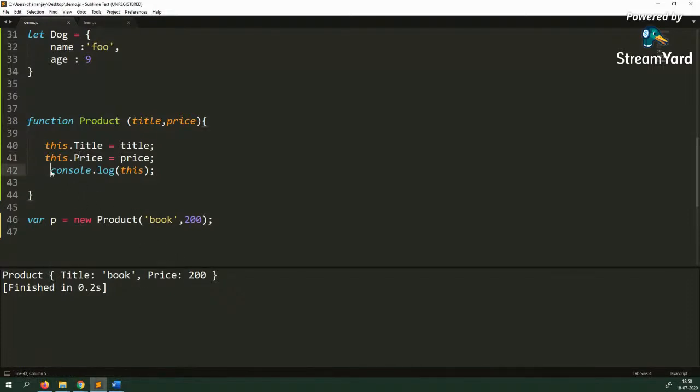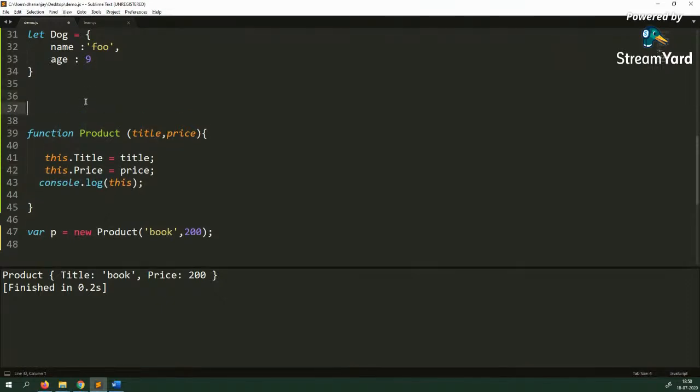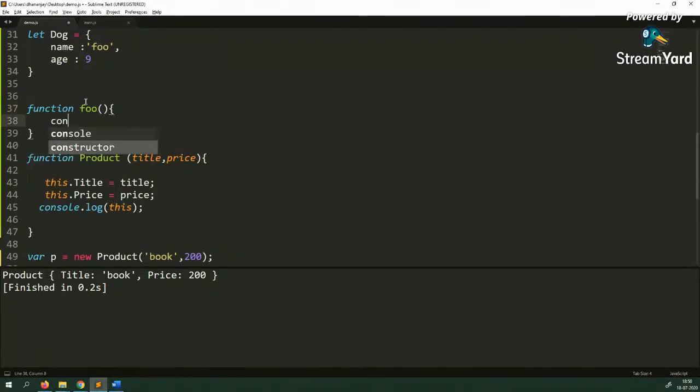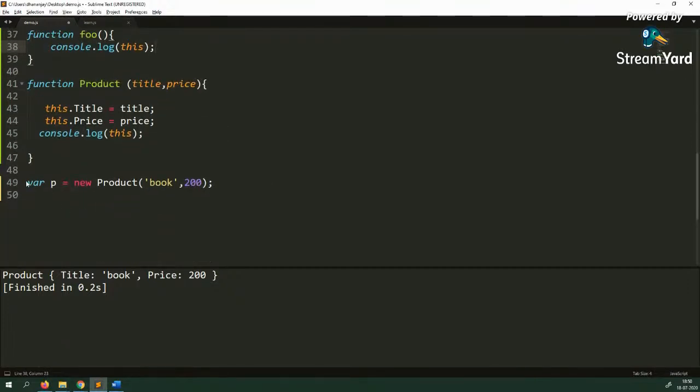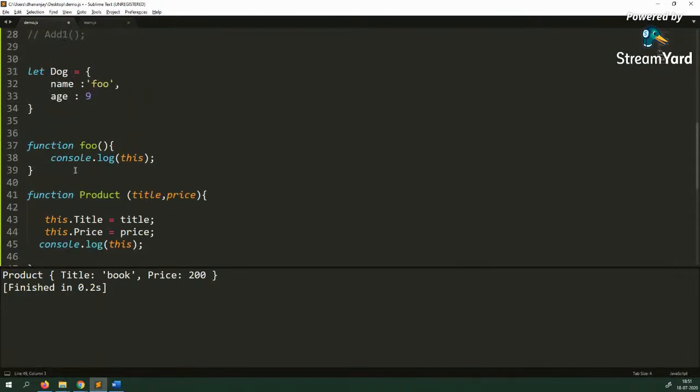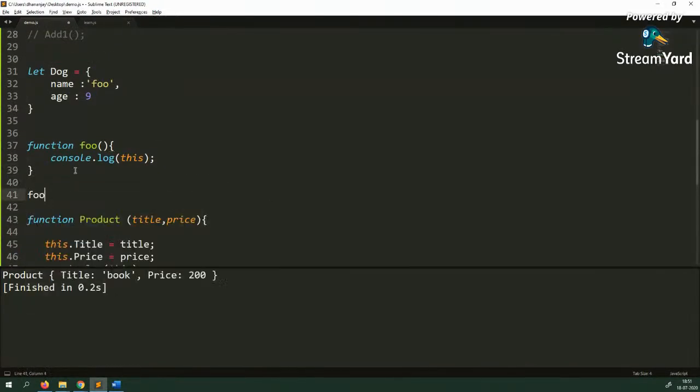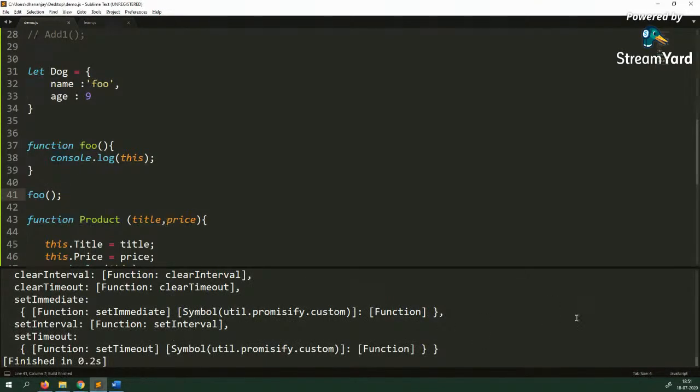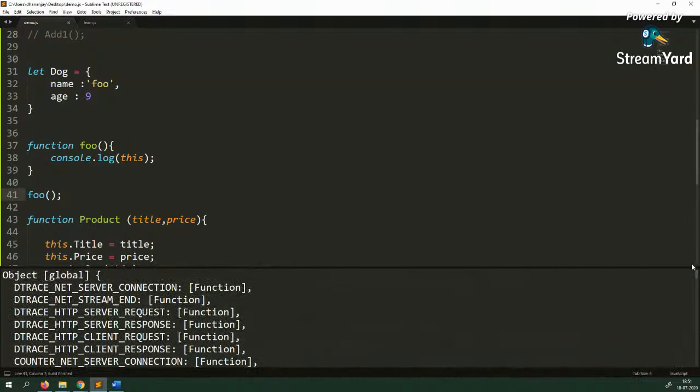Let me take the simplest example. Let's keep it simple as of now. In this function foo, console.log this, and you are calling that function foo with the function invocation pattern. So we are going to get the global object as the value of this.